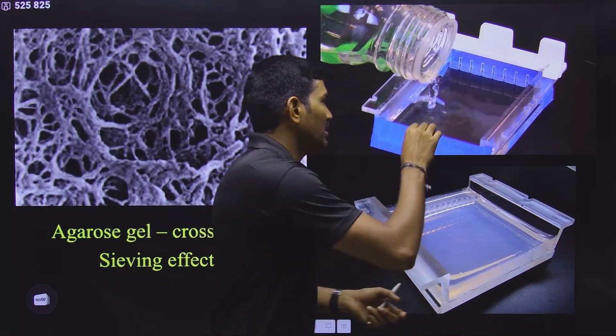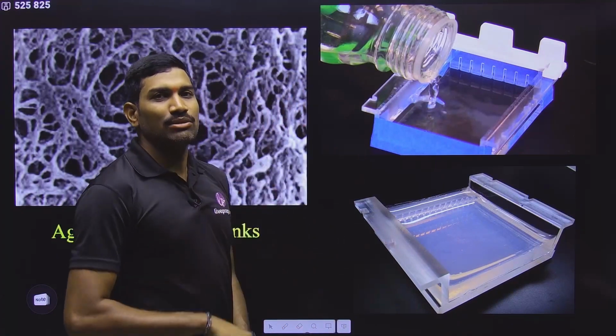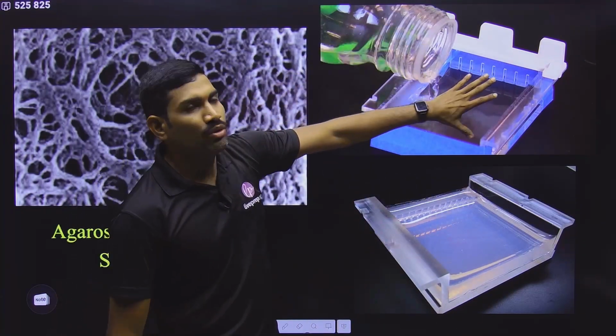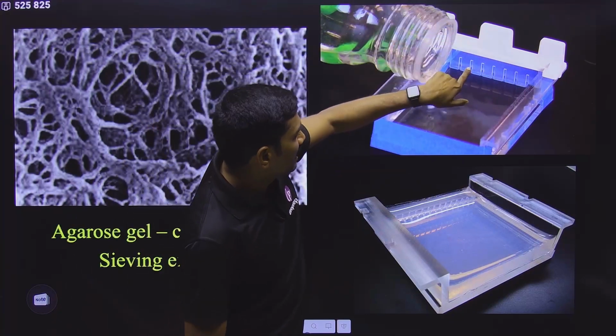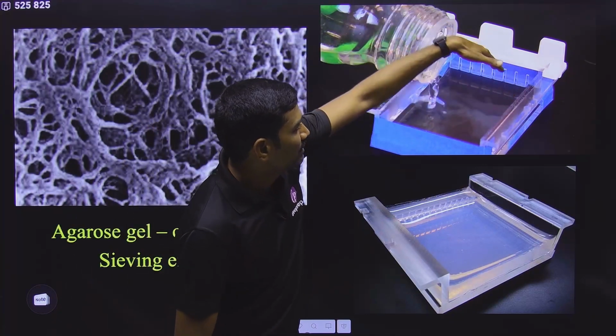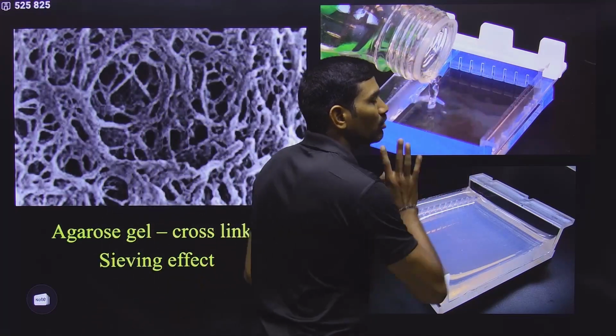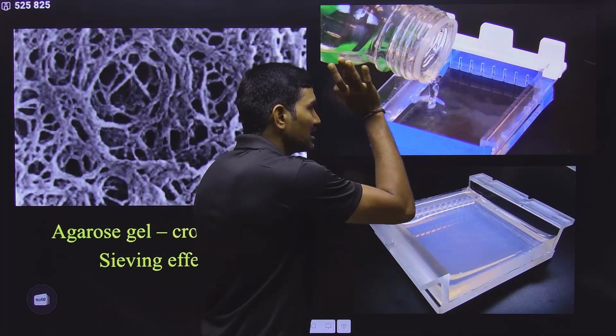So before pouring in this particular gel, we will add the ethidium bromide and mix properly so that the entire gel will contain ethidium bromide. So we are pouring this one, and this is the comb, which has these teeth, so we keep it here and then pour this. Make sure that there are no bubbles here, okay? And then you just leave it for some time.